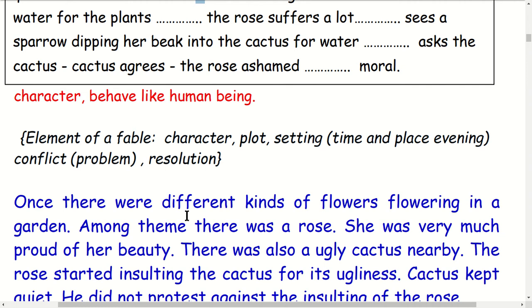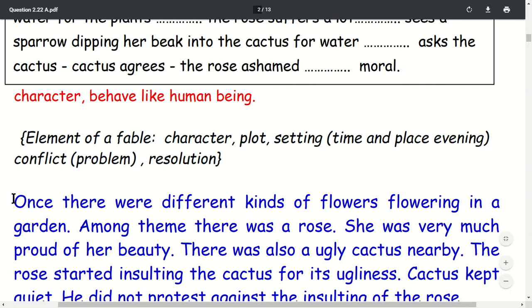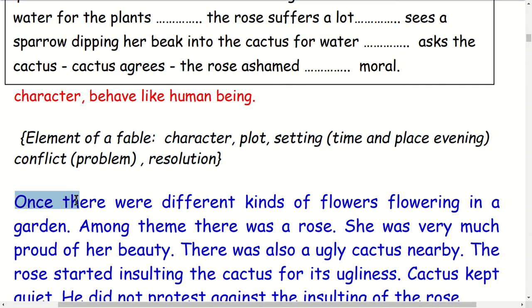Okay, once there were different kinds of flowers flowering. Once, this is the time here. Generally, story writing starts from once, or once upon a time, or long ago, or many years ago. You can write any way. Here I started with once there were. I did not write once upon a time, but I wanted to write it like this.